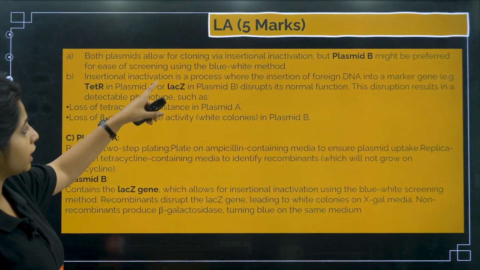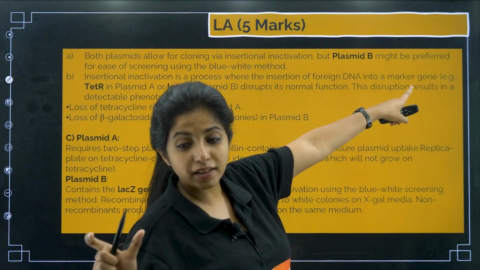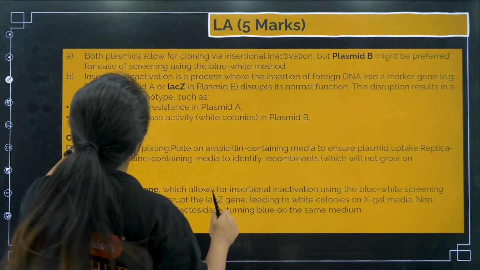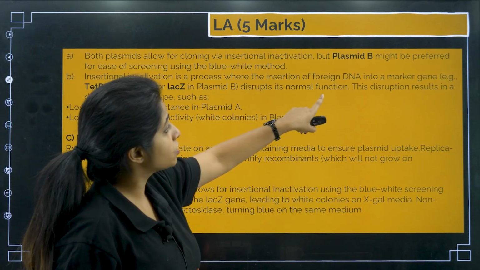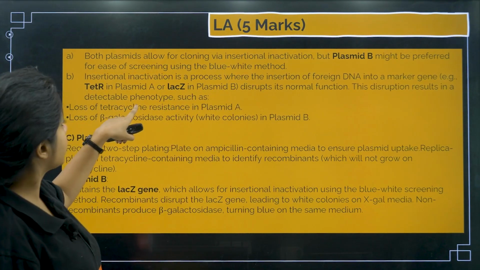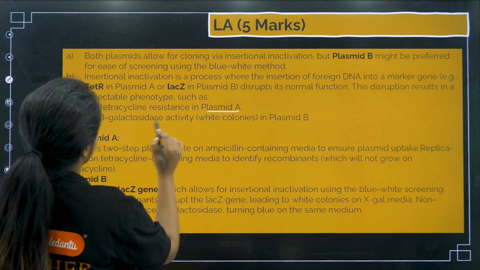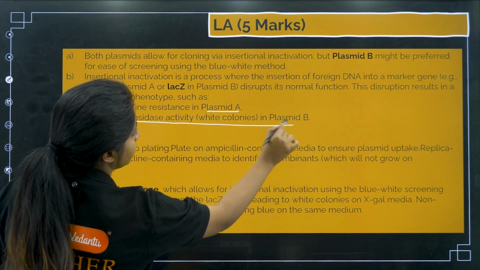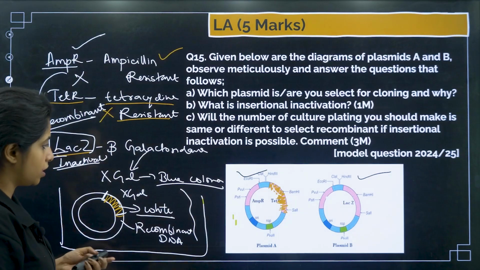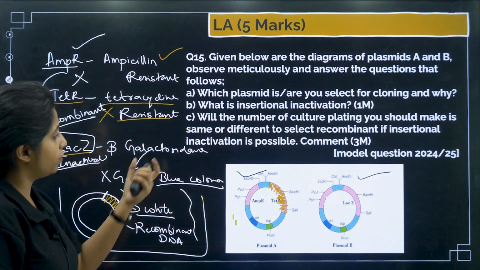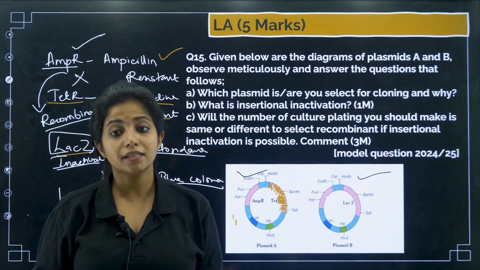Now what is insertional inactivation? It is a process where foreign DNA is inserted into a marker gene. These genes I call marker genes. For example, the tetracycline gene in plasmid A or the lacZ gene in plasmid B is disrupted in its normal function. This disruption results in a detectable phenotype, such as what? Loss of tetracycline resistance in plasmid A, loss of beta galactosidase activity in plasmid B. Phenotype as in the physical appearance. So basically it is going to bring out certain changes. It is not going to produce beta galactosidase or resistance to tetracycline. So that is a change that occurs.